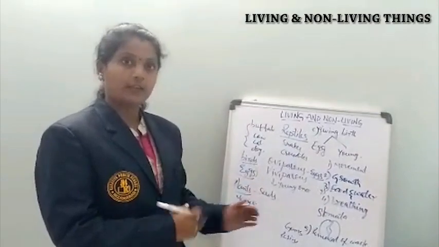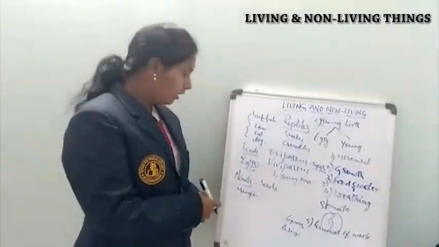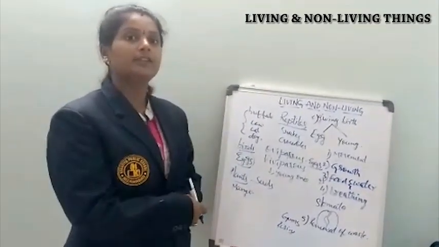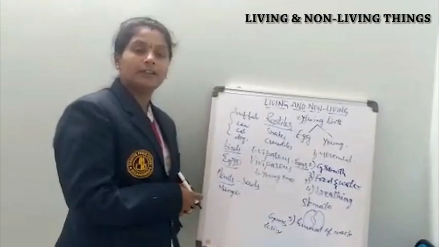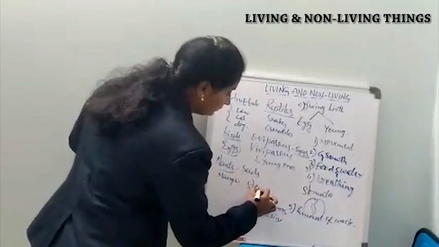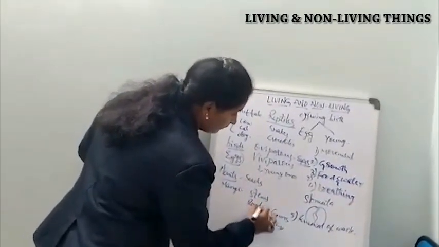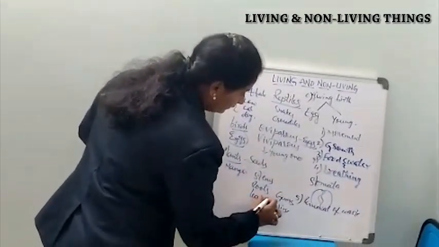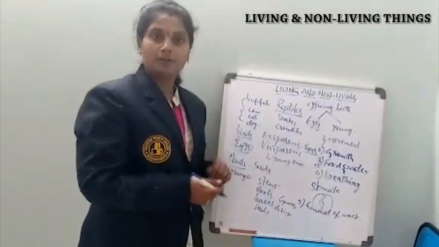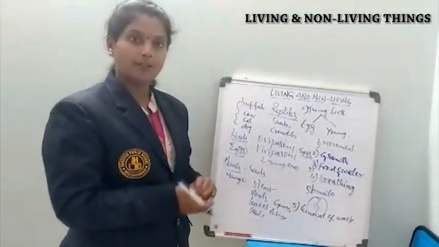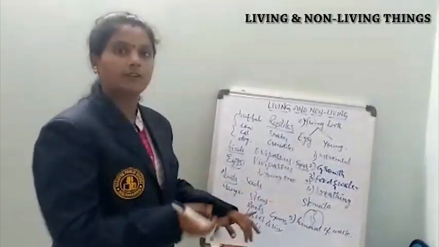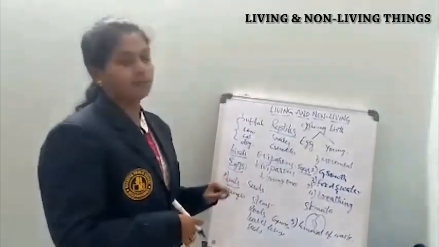Not only with seeds, some plants grow into new plants with their vegetative parts. That process we call vegetative propagation. Some plants grow with the help of stems, roots, leaves, etc. If you take the example of a rose plant, if you cut one of the stems or branches and put it directly in the soil and water it daily, after some days you can see new branches arising from that stem.